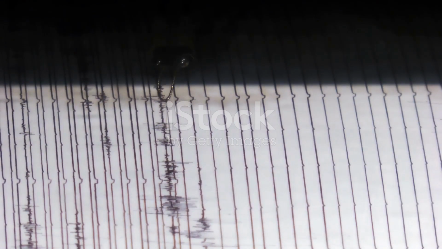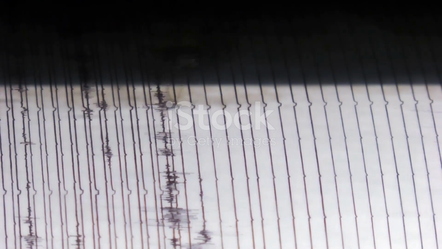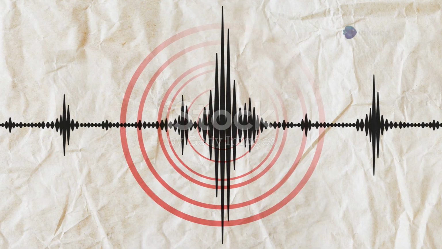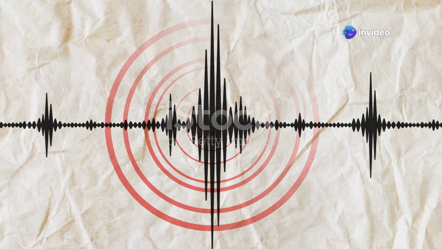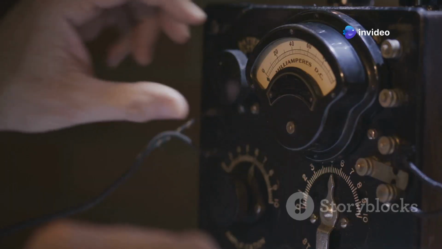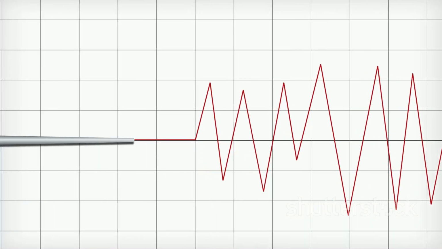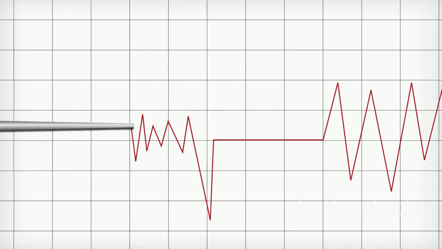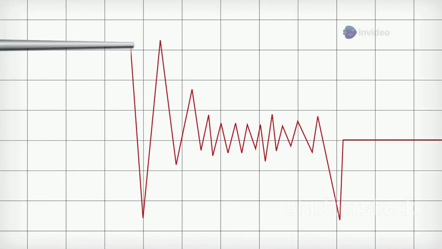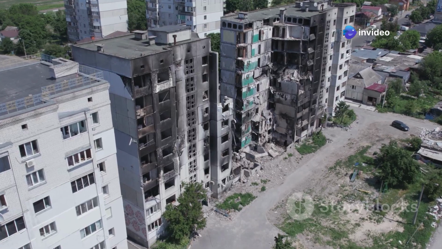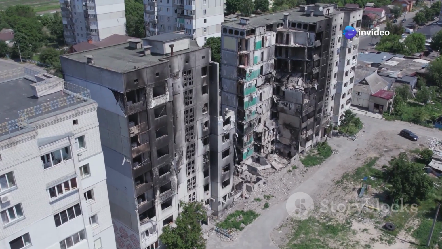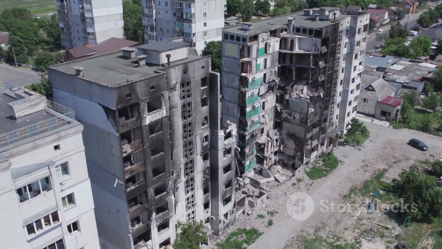We measure the strength of earthquakes using two main scales, magnitude and intensity. Magnitude measures the energy released at the earthquake source, which we call the focus. It's measured using the Richter scale, and this scale is logarithmic. So what that means is each whole number increase on the scale represents a 10-fold increase in the amplitude of the seismic waves. Now, intensity, on the other hand, measures the effects of an earthquake at a particular location on the Earth's surface.